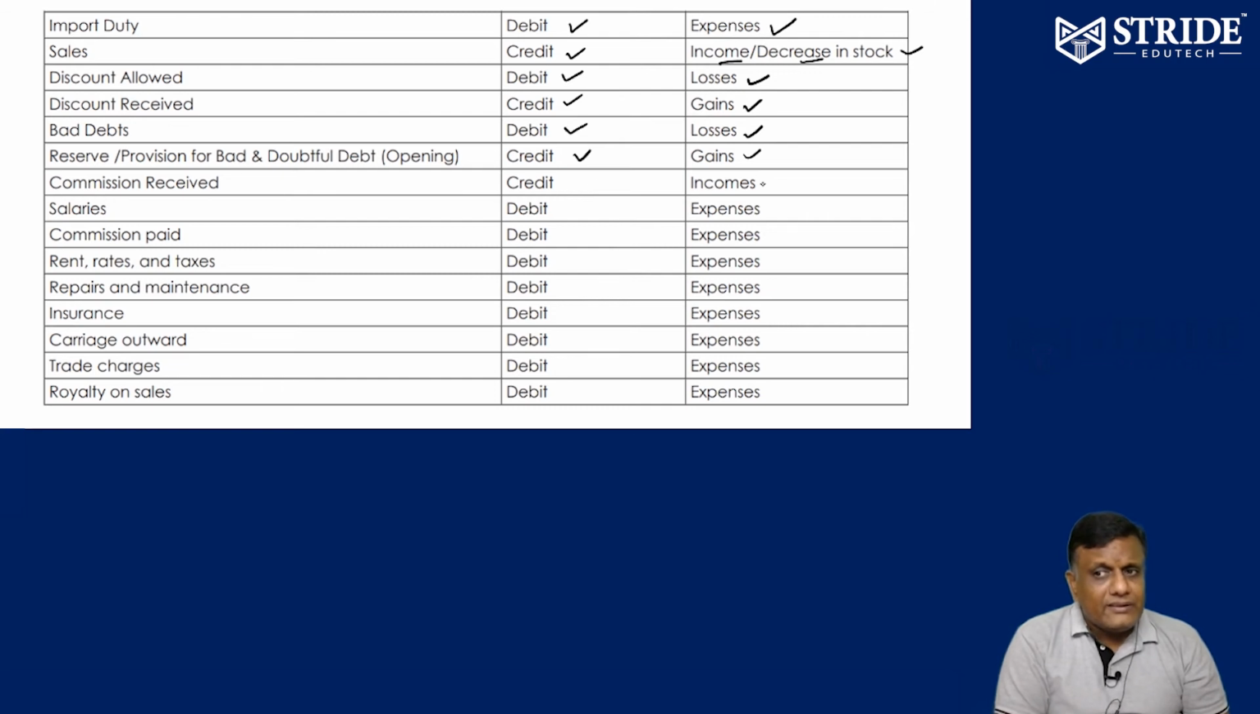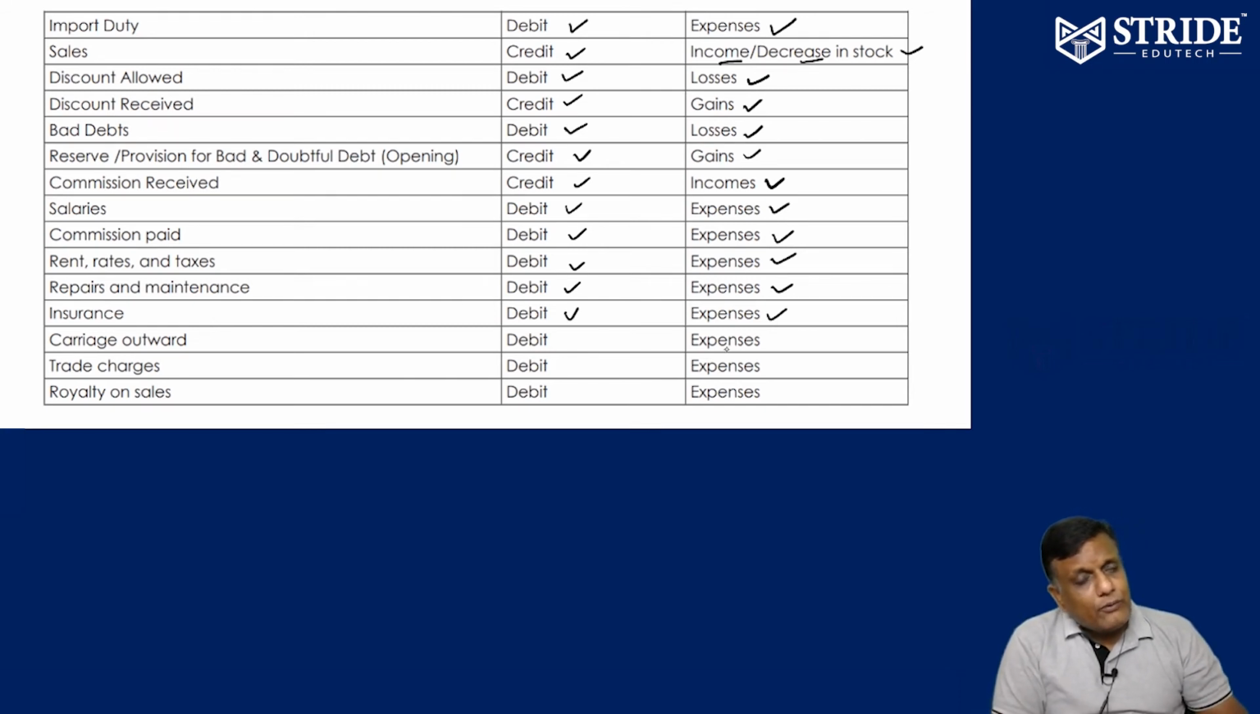Commission received is an income, credit balance. Salary paid, expense, debit balance. Commission paid, expense, debit balance. Rent, rates, taxes, expense, debit balance. Repair and maintenance, expense for the business, debit balance. Insurance paid, expense, debit balance.